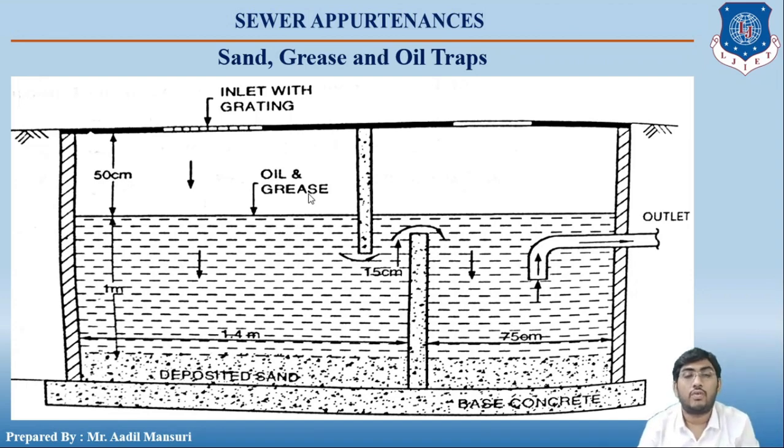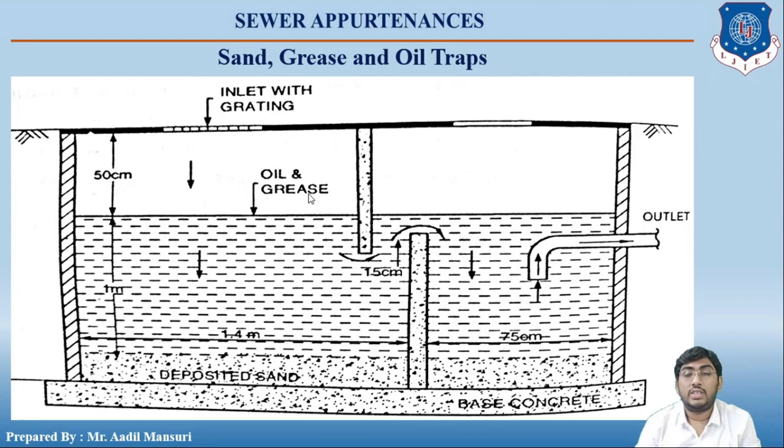So this is the picture of a sand, grease and oil trap. We know that wastewater from hotels, restaurants, kitchens and even industries contains grease, oil and fats. This wastewater needs to be treated to remove them before it enters the sewer line.